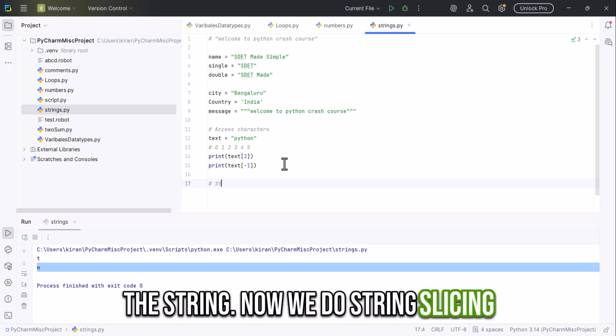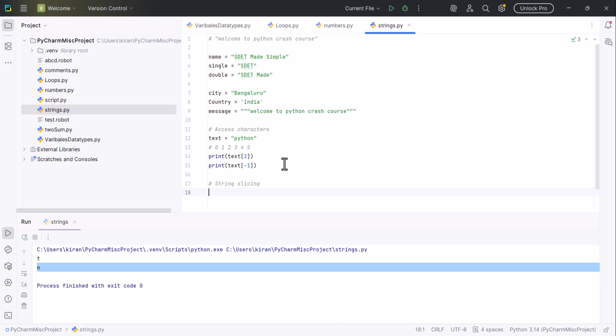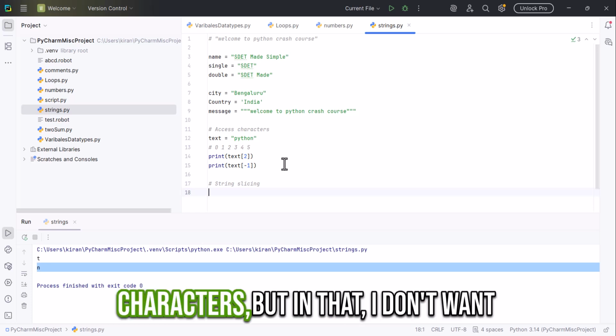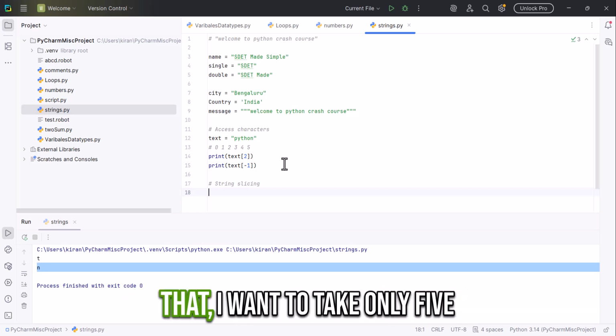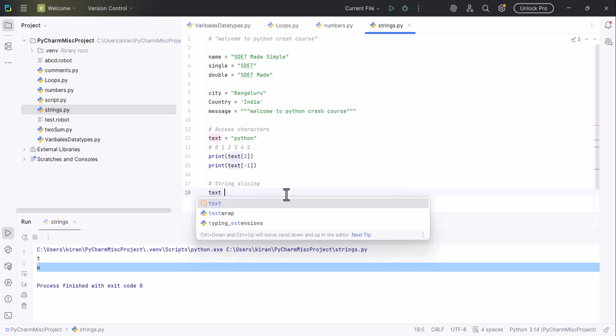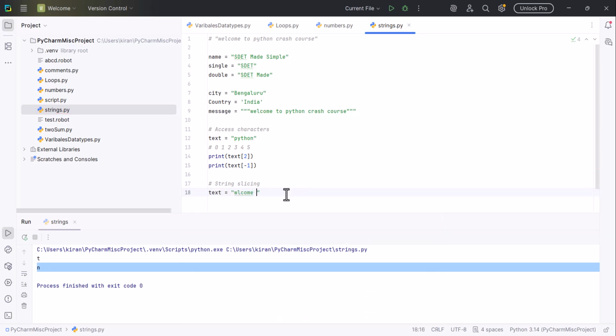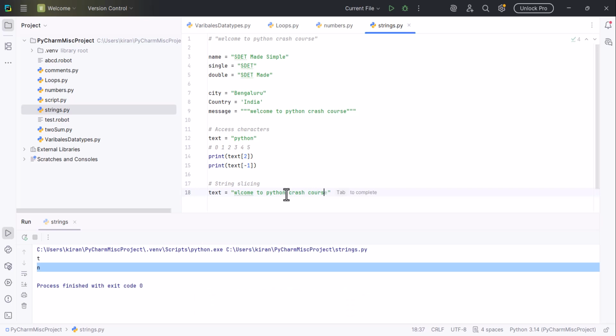Now we do string slicing. What is string slicing? Say I have a string with 10 characters, but I don't want to take all 10. Instead, I want to take only 5 characters. For example, text is equal to "welcome to Python crash course".